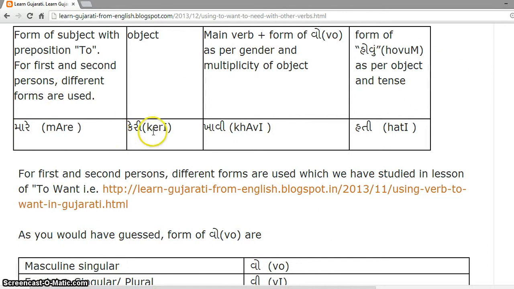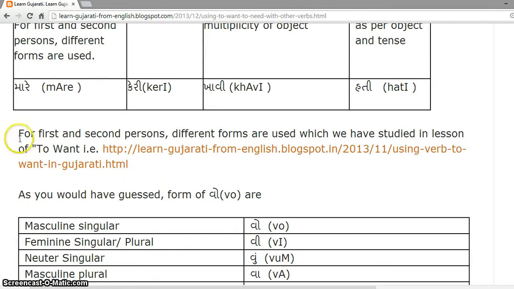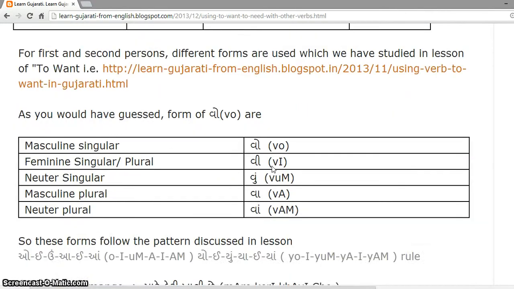This may look quite complicated, but once you listen to the examples, it will be very easy for you. For first and second persons, different forms are used, which are already discussed in the previous lesson for using verb to want. So please visit them once before going further.